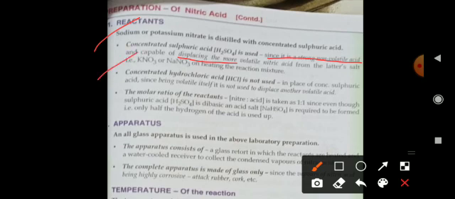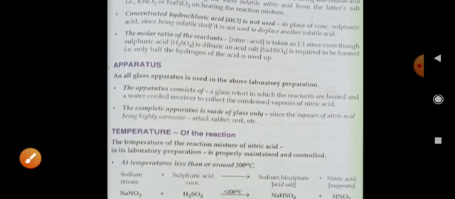Concentrated hydrochloric acid is not used in place of concentrated sulfuric acid. Why? Because, being volatile itself, it cannot displace another volatile acid, due to which in place of sulfuric acid we cannot use concentrated HCl. The molar ratio of the reactants is taken as 1:1, since even though sulfuric acid is a dibasic acid, an acid salt, sodium hydrogen sulfate, is required to be formed, that is only half of the hydrogen of the acid is used up.